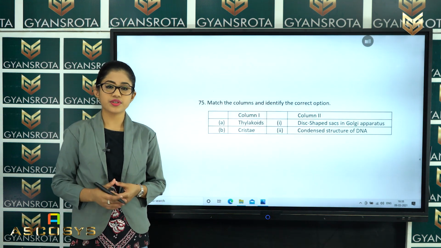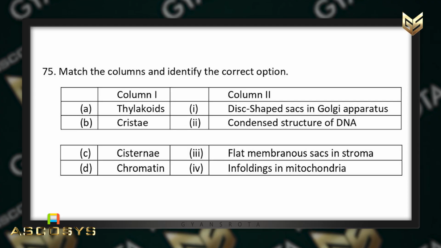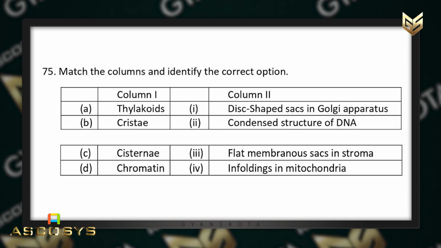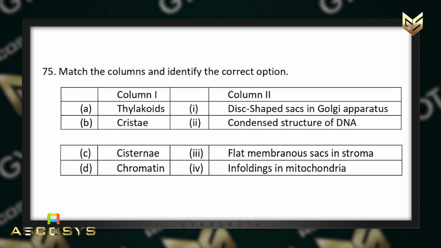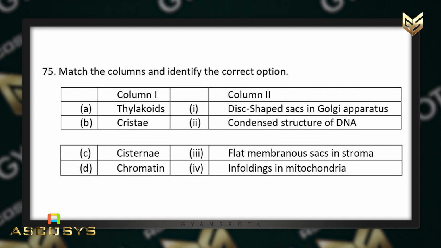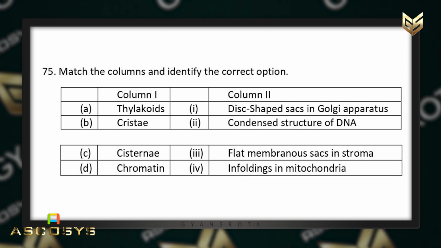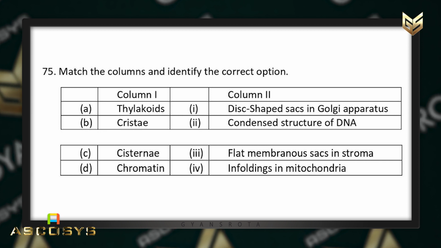Now, in the next question, question number 75, match the columns and identify the correct option. In column 1, the names are given like thylakoids, cristae, cisternae, and chromatin, and in column 2, their functions are given: disc shaped sacs in the Golgi apparatus, condensed structure of DNA, flat membranous sacs in stroma, and enfoldings in mitochondria.